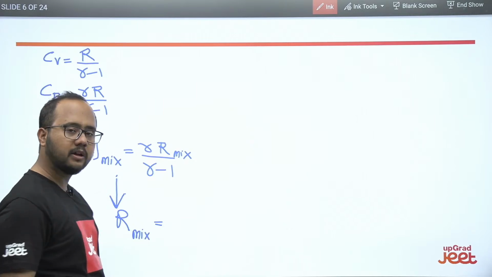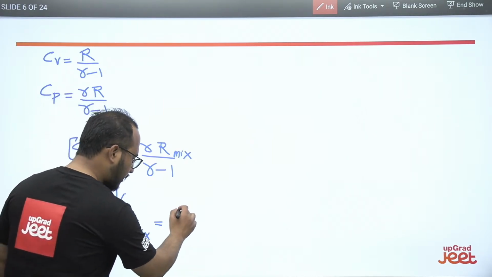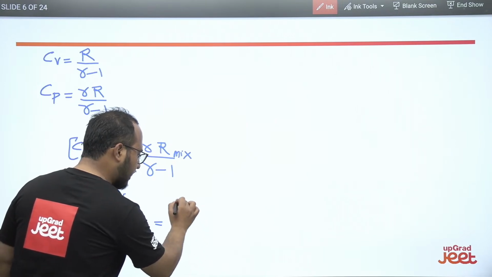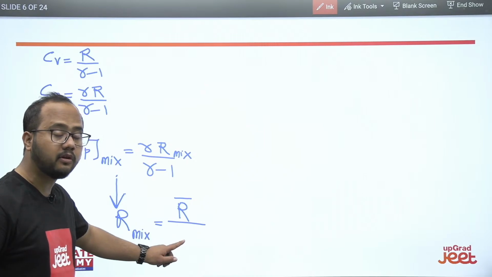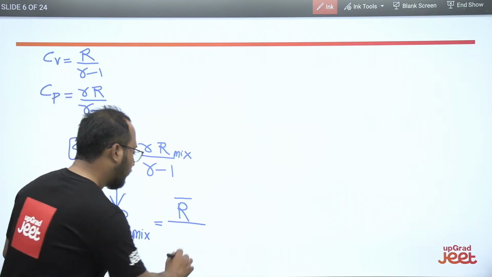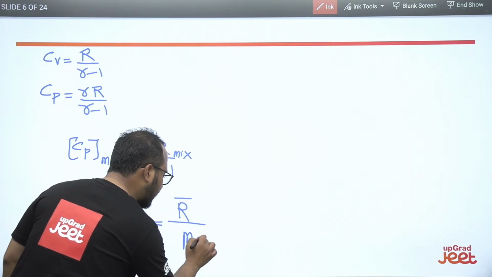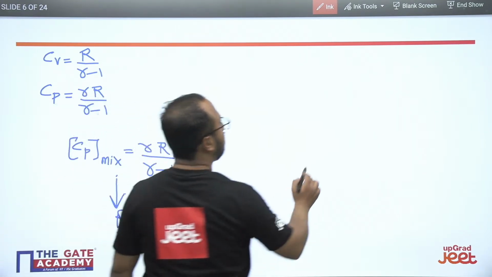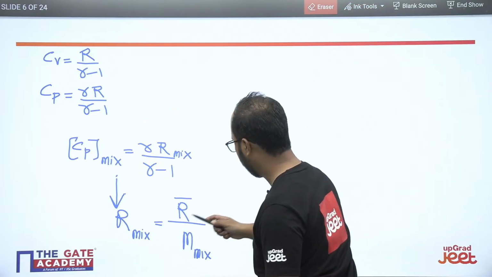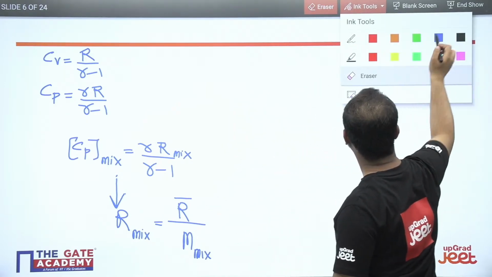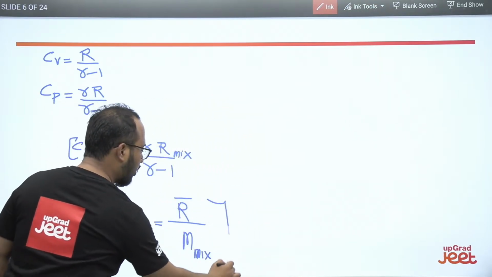What is R of mixture? How can we calculate R of mixture? Simple. R bar is the universal gas constant divided by the molecular weight of the mixture. But the molecular weight of the mixture, not of a single gas, because we are talking about the mixture of gases here. So this is the formula of R mixture.